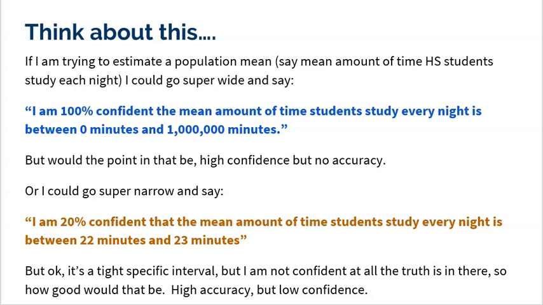That doesn't specify or limit me or tighten me to anything specific. That's just terrible. Another example is that I could go super narrow. I could say, hey, I'm 20% confident that the mean amount of time students study every night is between 22 and 23 minutes. Now that's a super tight specific interval, but I'm not confident at all that the truth is in there. Yeah, it's a nice tight interval, but there's no confidence. So I have high accuracy because I have a small, tight window, but I have low confidence.